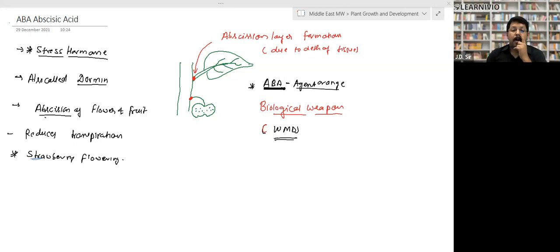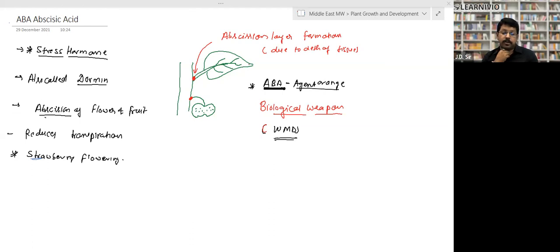Look, abscisic acid is known as a stress hormone. Very important. Why do we call it stress hormone? Because it protects the plant during stress situations, like scarcity of water, high temperature, high water content, and all that, right? Whenever the plant comes into a stress situation, such as excess of rain, high temperature, or drought, water stress, that's why this is called a stress hormone.